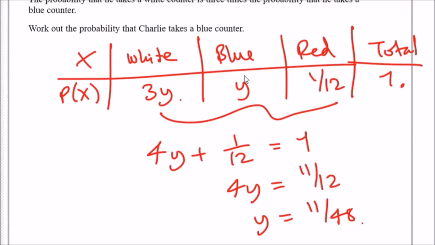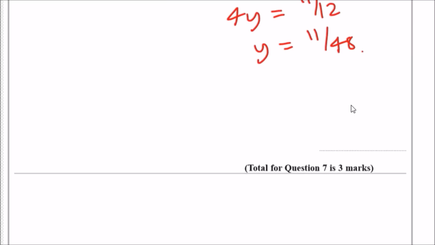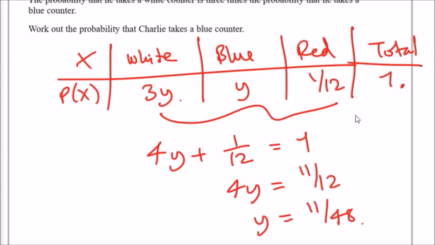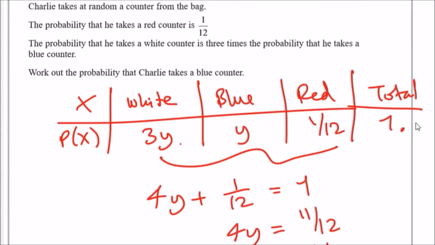So this will be blue because blue represents y. So the probability of taking blue is 11/48. Okay, the method is easy. The probability is a bit ugly, but quite straightforward. Just make sure that the total probability always adds up to 1.